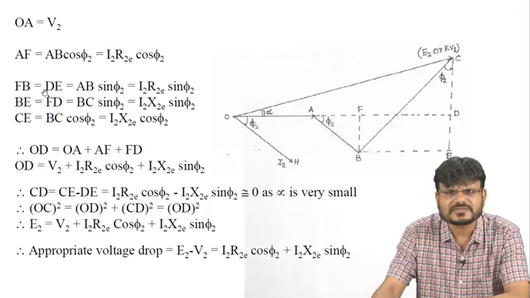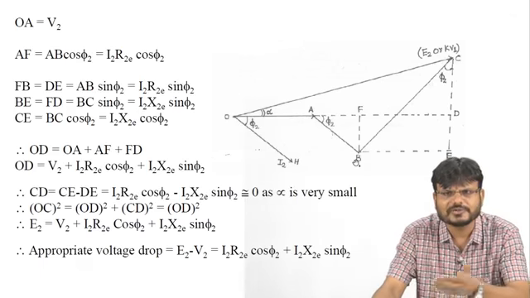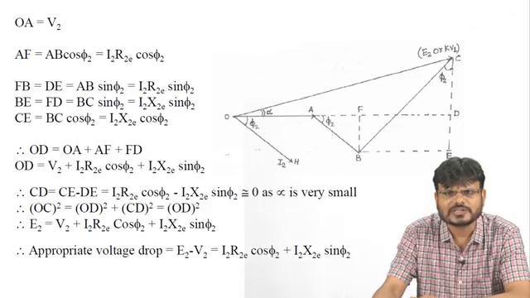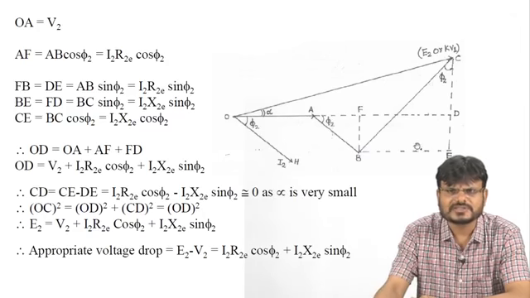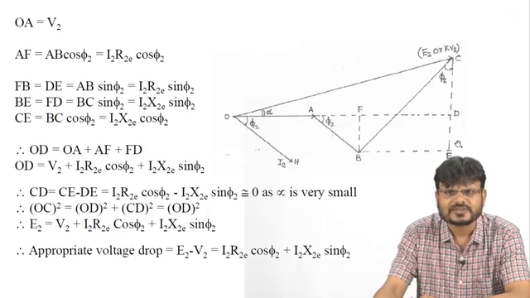So this FB is equal to DE, which is the vertical component of this particular component. So FB is equal to what? AB sin phi 2. That means FB is equal to DE, which is equal to AB sin phi 2, and the value of AB is what? That is I2 R2E. So you can say FB is equal to DE is equal to I2 R2E sin phi 2.